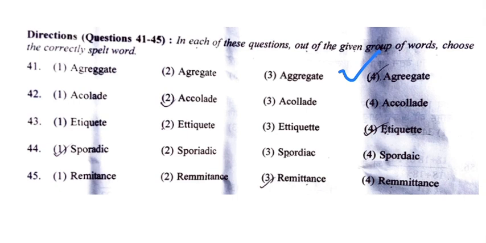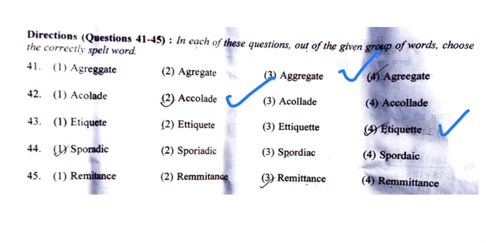Now 42nd is accolade. So we have to tell the correct spelling of accolade. Therefore, the second option, which has double C, ACCOLADE, will be the correct answer. 43rd question is etiquette. We have to tell the spelling of etiquette. So the fourth option, which is having ETIQUETTE, will be the correct answer.